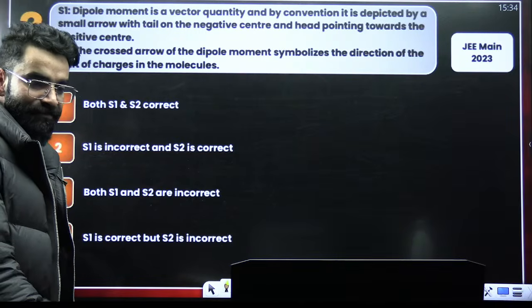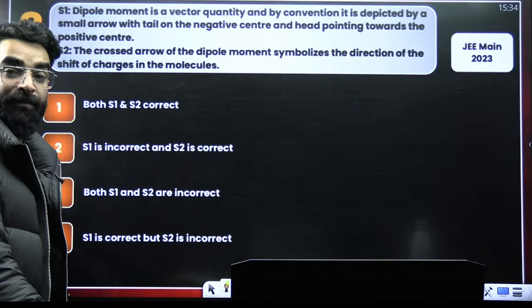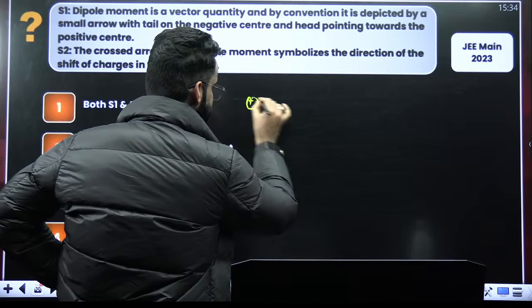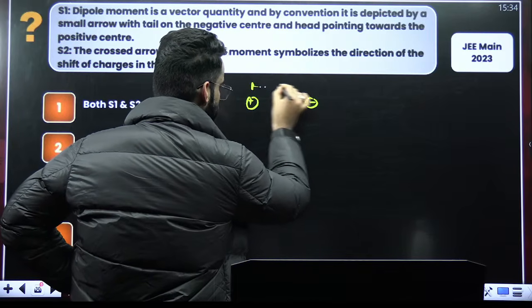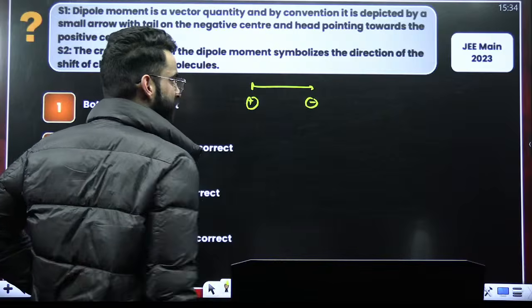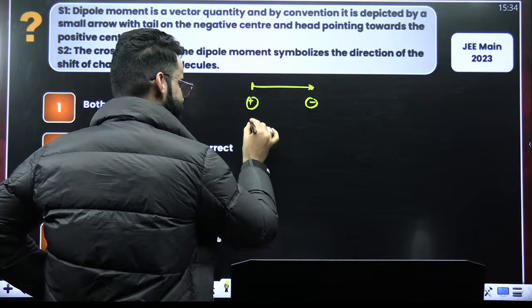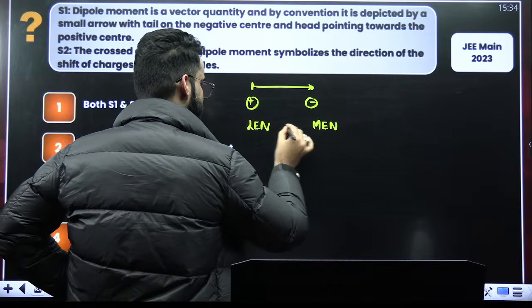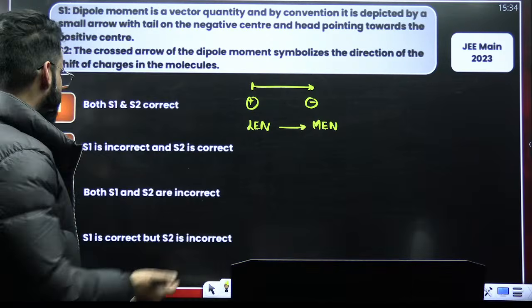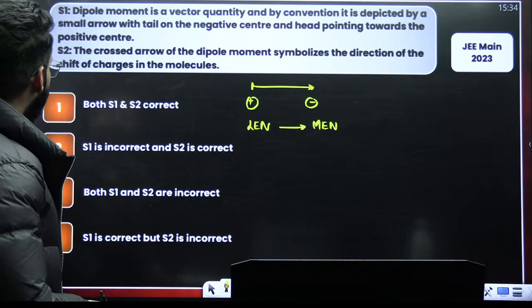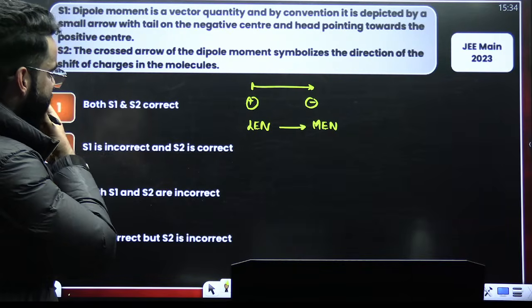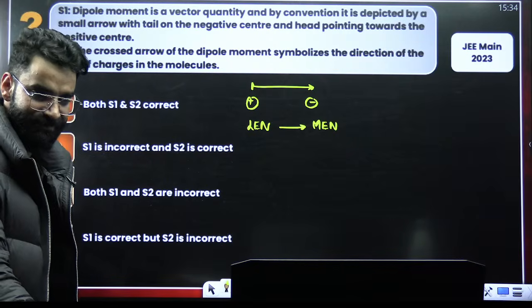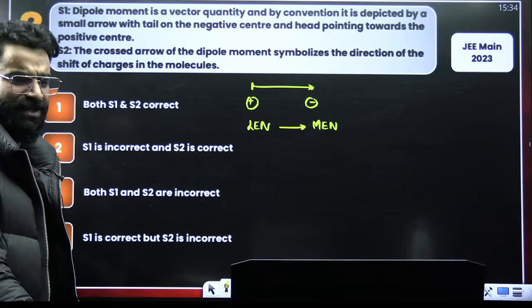Tell me quickly. In chemistry, the direction of dipole moment is taken from positive to negative. So the tail is on the positive center and the arrow is on the negative center. Or we say it's from less electronegative element to more electronegative element. So statement 1 is incorrect. The crossed arrow of the dipole moment symbolizes the direction of shift of charge in the molecule. Is this correct? Tell me, what is the answer of this question now?